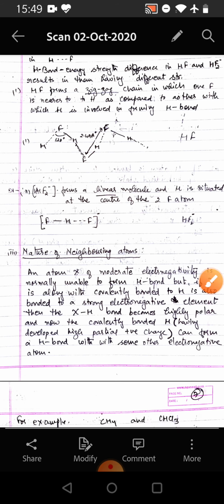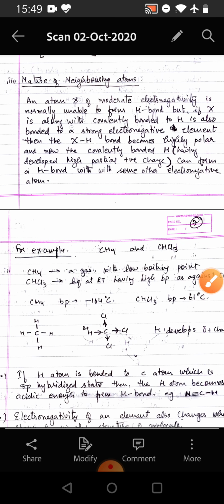Now we come to the nature of the neighboring atoms. An atom X of moderate electronegativity is normally unable to form hydrogen bond, but if X, along with being covalently bonded to hydrogen, is also bonded to a strong electronegative element, then the X-H bond becomes highly polar, and now the covalently bonded hydrogen, having developed highly partial positive charge, can form a hydrogen bond with some other electronegative atom.